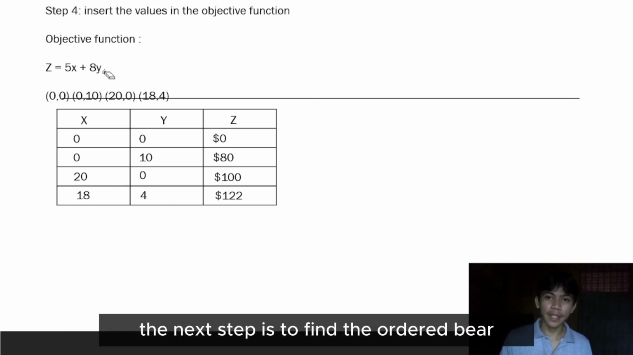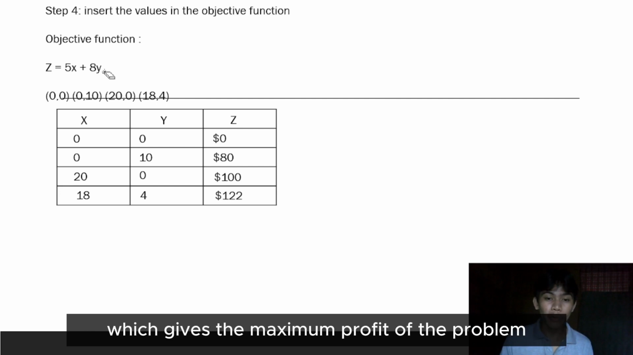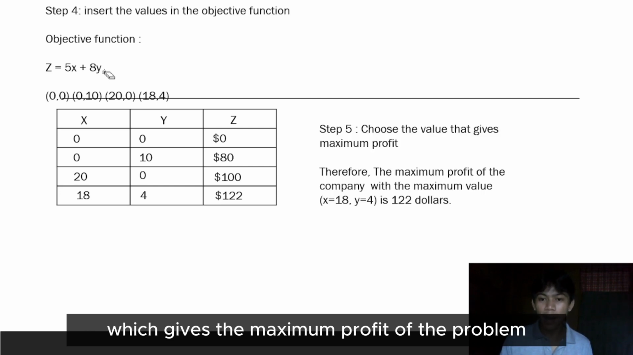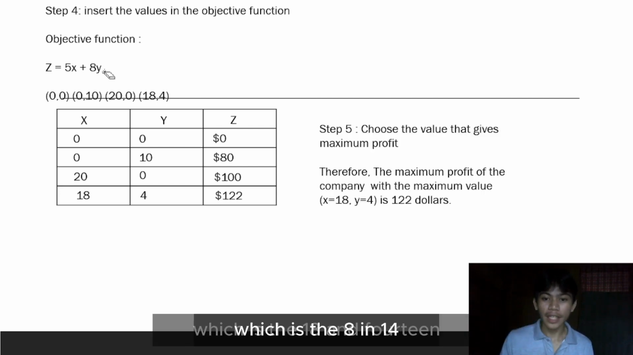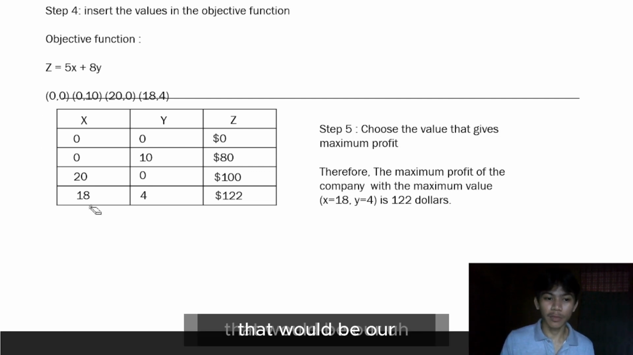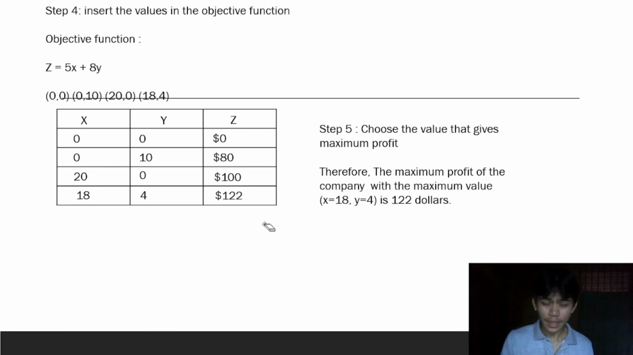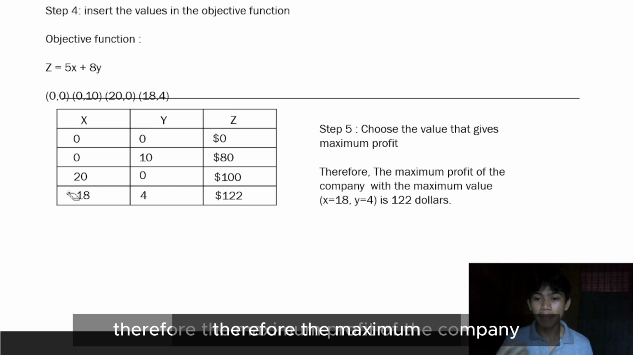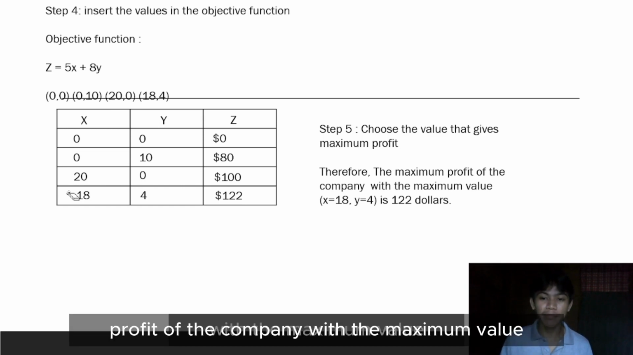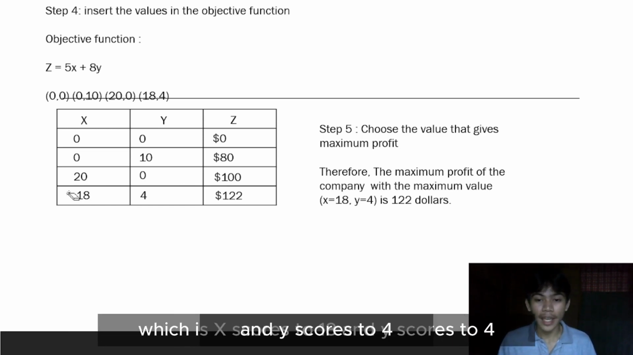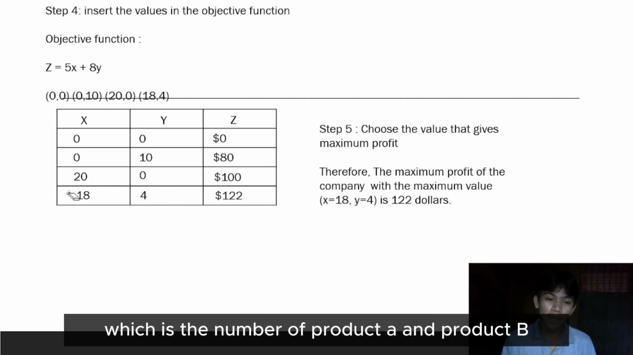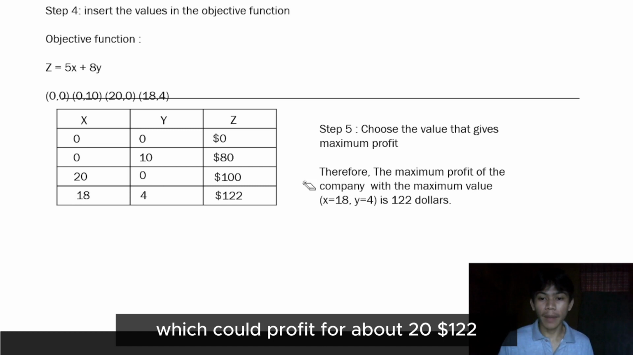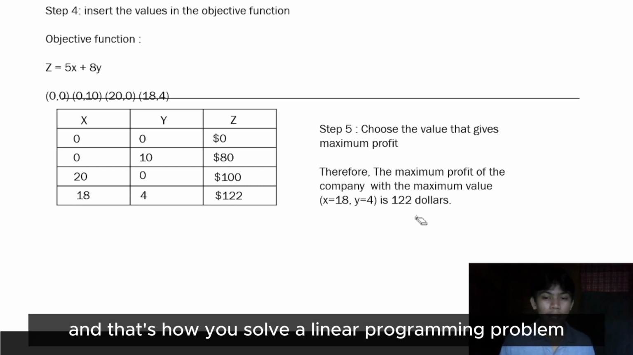The next step is to find the ordered pair which gives the maximum profit of the problem, which is (18, 4). And that would be the solution of our problem. Therefore, the maximum profit of the company is at x equals 18 and y equals 4, which is the number of product A and product B, giving a profit of $122. And that's how you solve a linear programming problem.